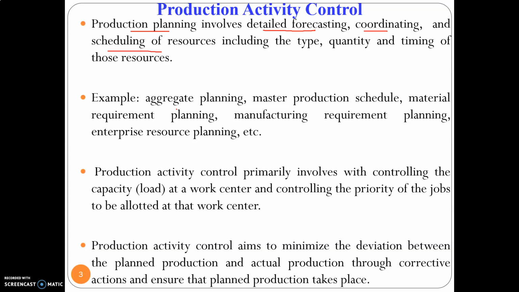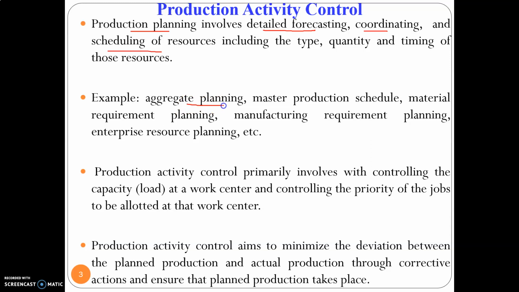Once we have completed the capacity planning, we will go on to aggregate planning. Aggregate planning is a medium range plan. That is, we will be planning for 1 to 2 years. In 1 to 2 years, what kind of products we are going to launch in the market, and for those products, what types of machineries are suitable. Those kinds of planning fall under aggregate planning.